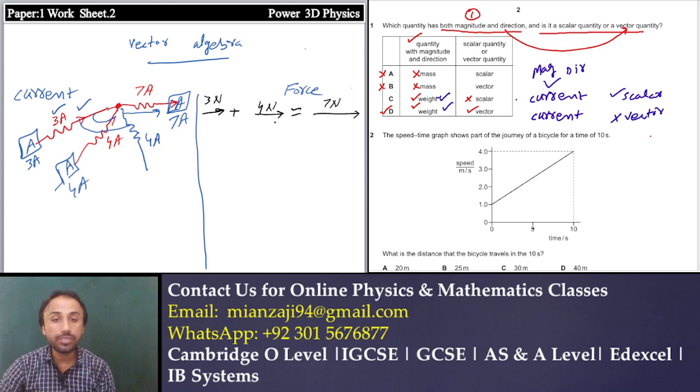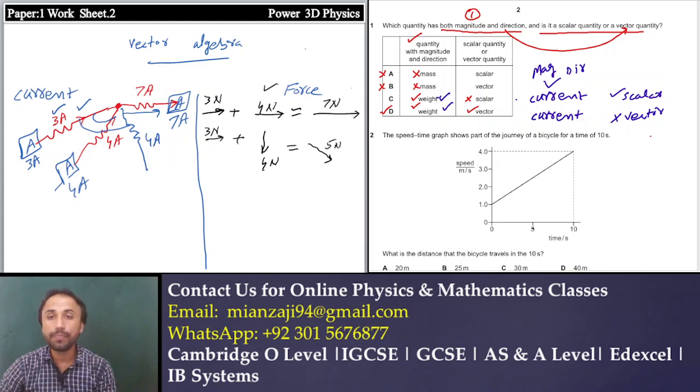But if I change the direction of this force, let this be 3 Newton and this be 4 Newton, now the answer is not 7 Newton, it's 5 Newton in this direction.